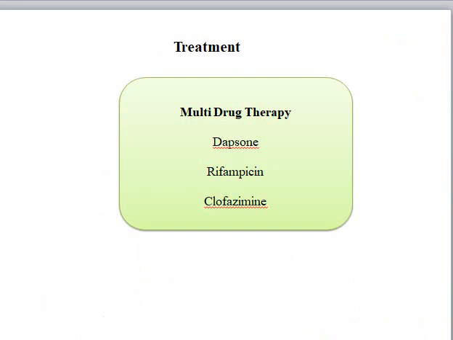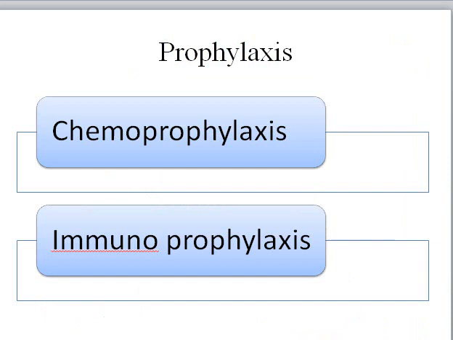A follow-up is required: in paucibacillary cases it requires 4 years, and in multibacillary cases it requires 8 years. Coming to prophylaxis. Mainly, the prophylaxis includes chemoprophylactic method and immunoprophylactic method. The chemoprophylactic method prevents the infectious disease in children.